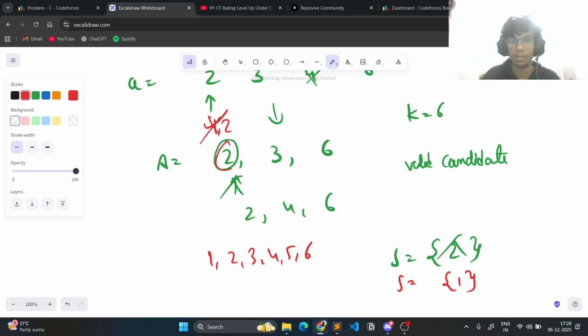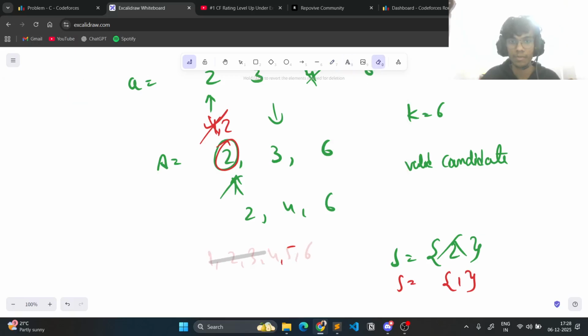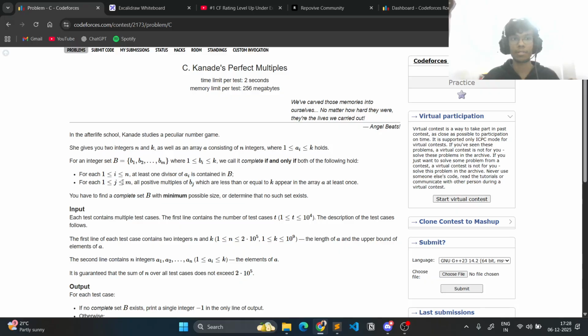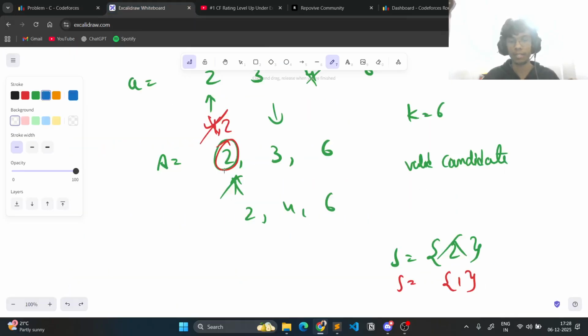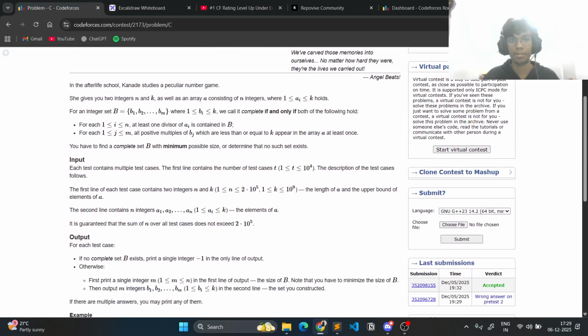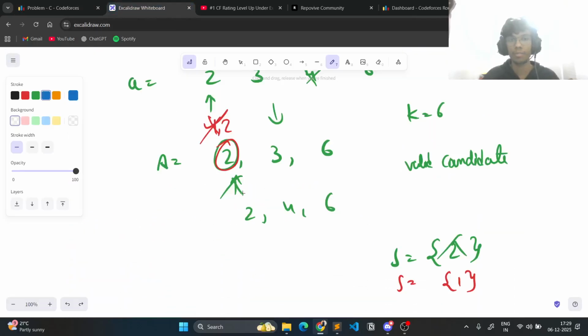And then this is not possible for 2. No matter what we do, this is not possible for 2, right? So that is the main observation. If it is not possible for 2, this just contradicts our statement right here, because it has to be possible for all the elements. So we'll print a -1 in this case, because it is not possible. It is given in the problem, if no complete set B exists, print a -1. So we'll print a -1, right?